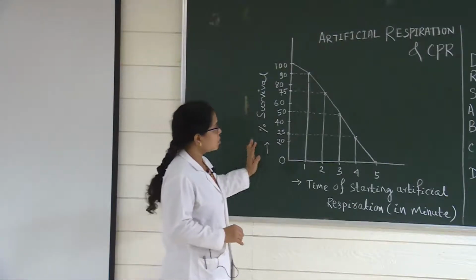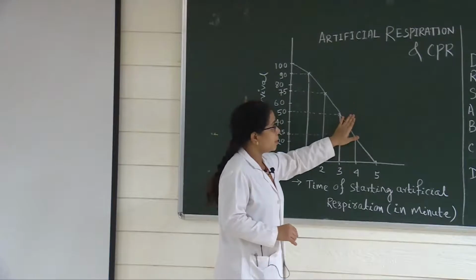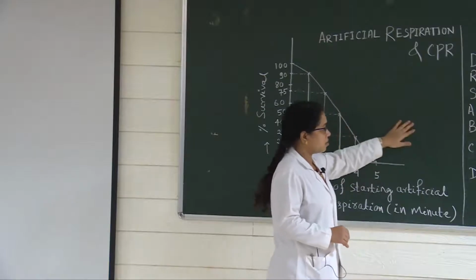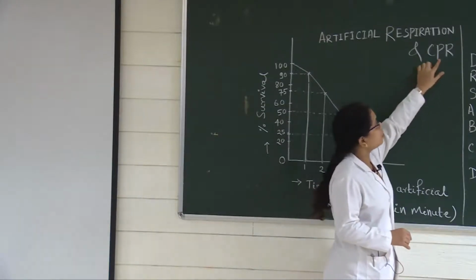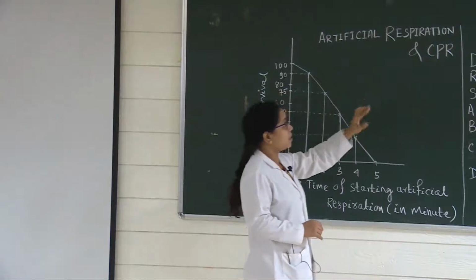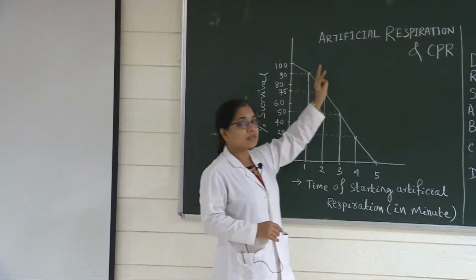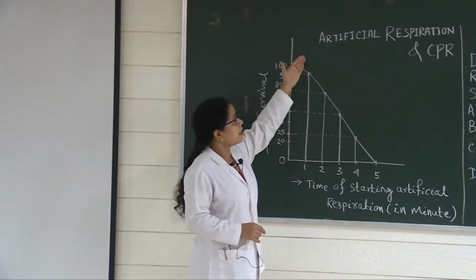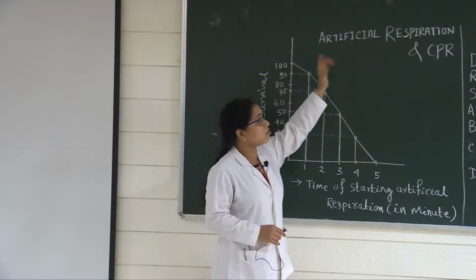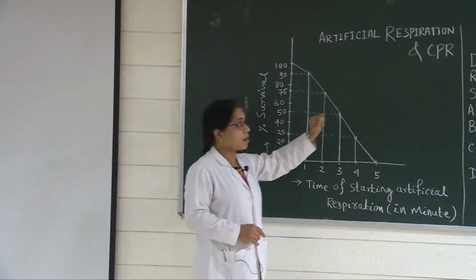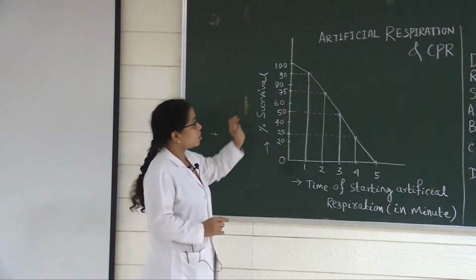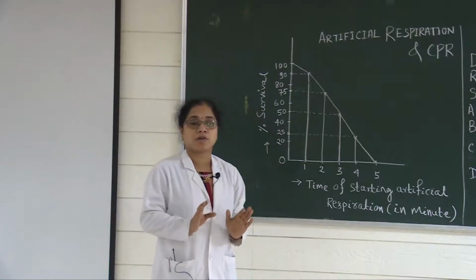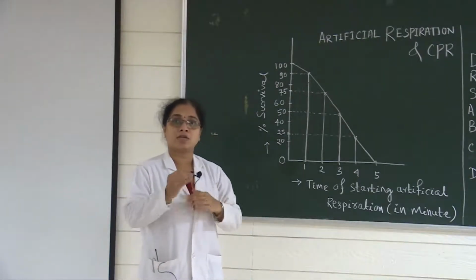Okay, so this is all about artificial respiration. Next one is called CPR. Previously it was not there, it is added in your syllabus according to MCI, that is cardiopulmonary resuscitation, CPR. Here you should know the difference between artificial respiration and CPR. Artificial respiration is mostly given when only respiratory arrest is there, but at that time the heart continues to beat.